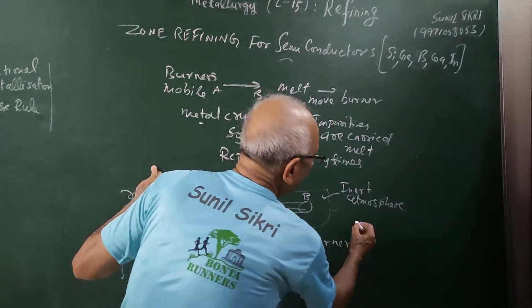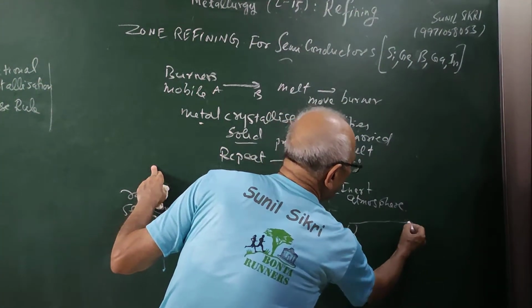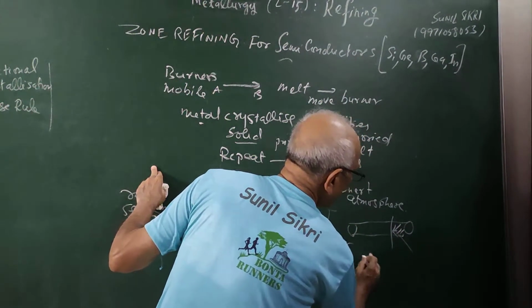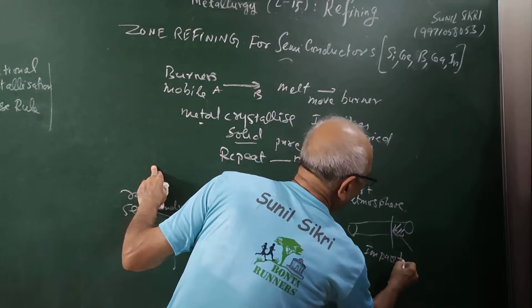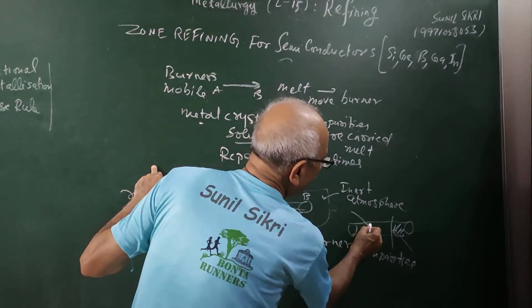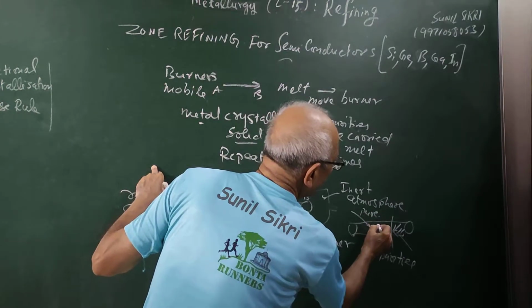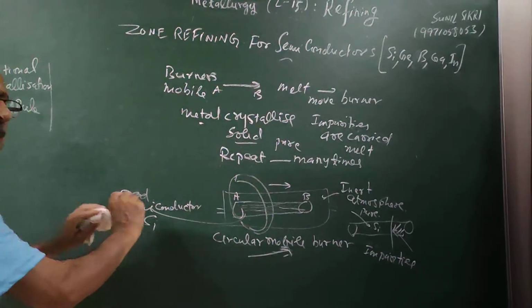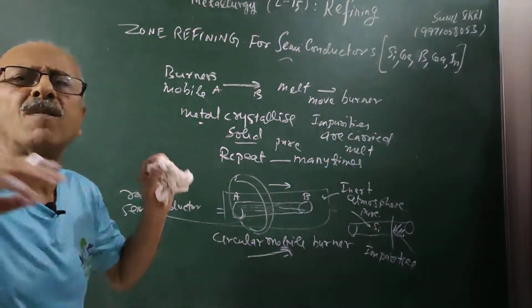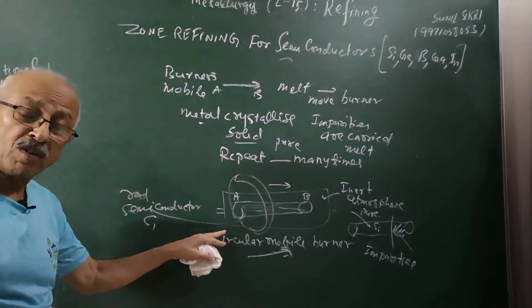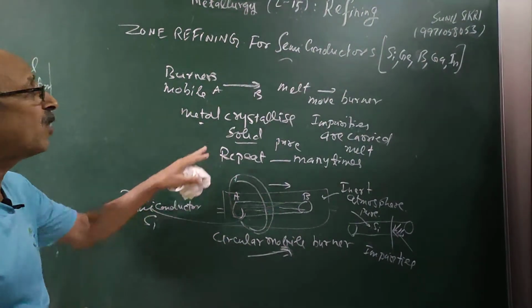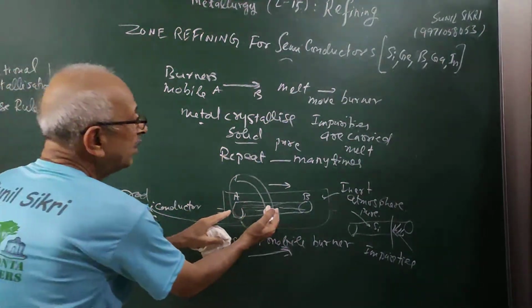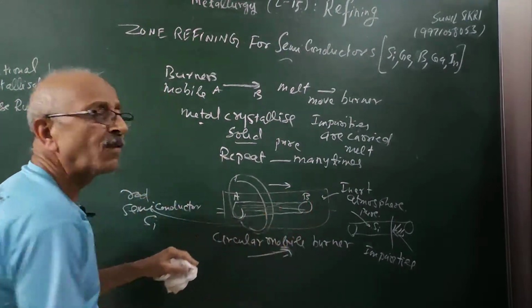So the result is that if this is my rod, students, this part will become the impurities. After repetition, this is our pure silicon, so we can cut this and get the pure silicon. The basic principle is very simple: the impurities are more soluble in the melt as compared to the solid. The solid will undergo fractional crystallization, and as per the phase rule, the solid will be left on this side and impurities will pass with the molten part.